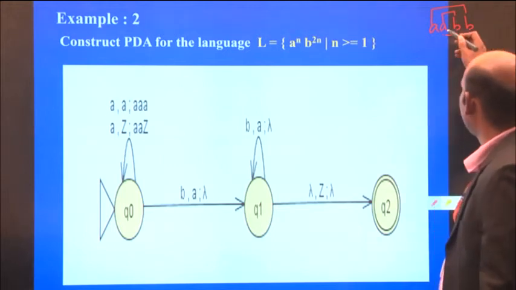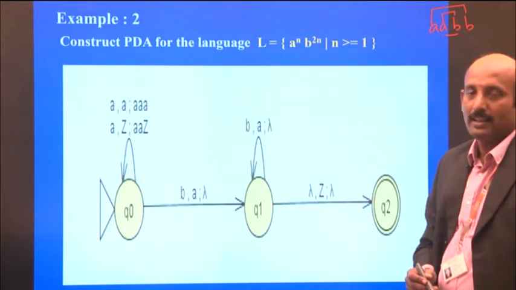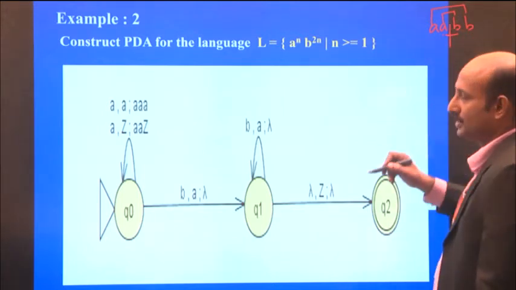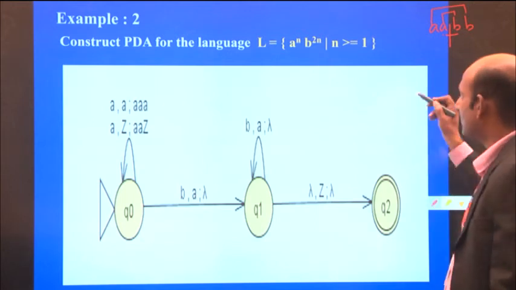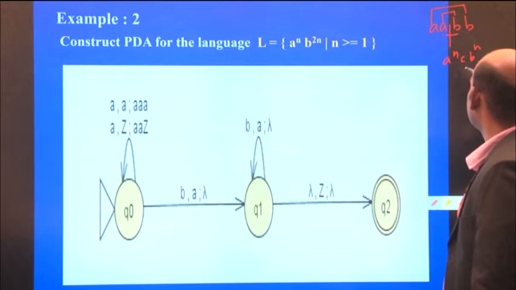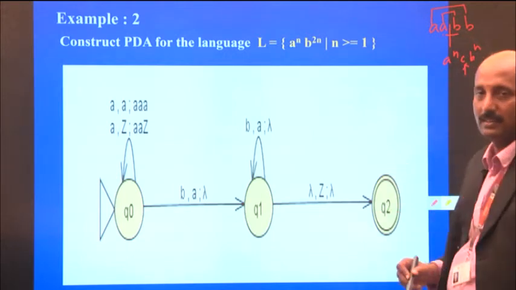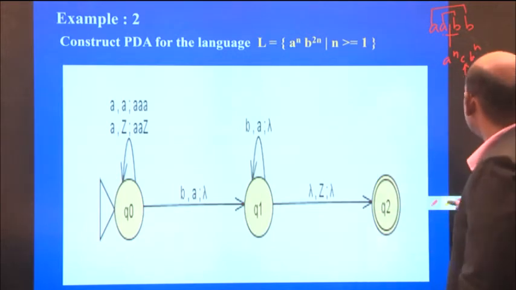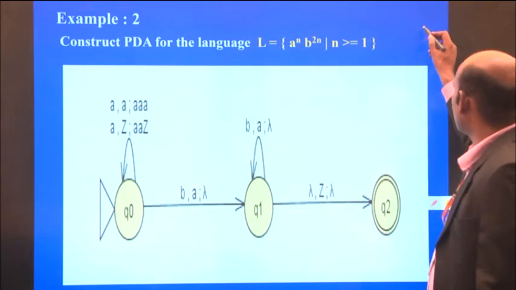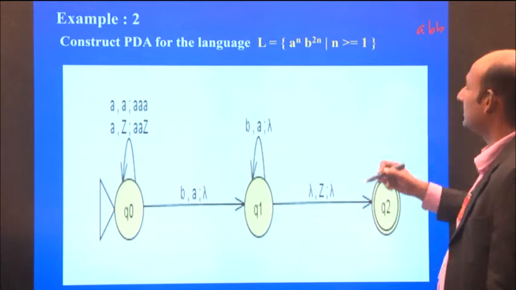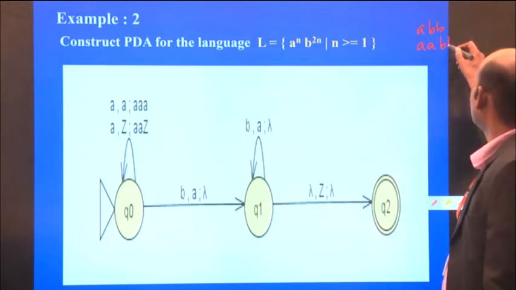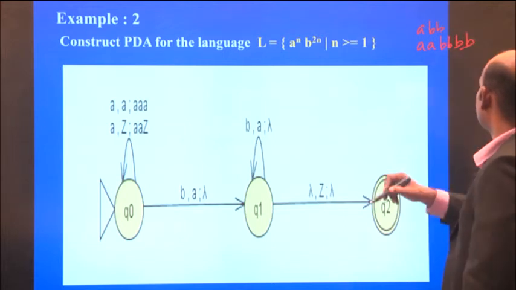Similarly for the next b, another a is popped from the stack. But here there is no center position. The language does not contain a power n, c, b power n like that, where c may be a center position. In this case, for every a there are 2 b's, for aa 4 b's.